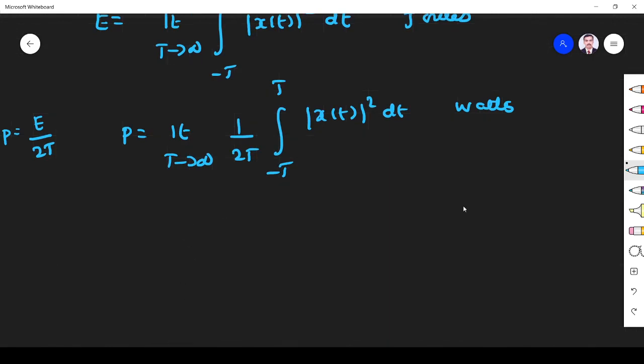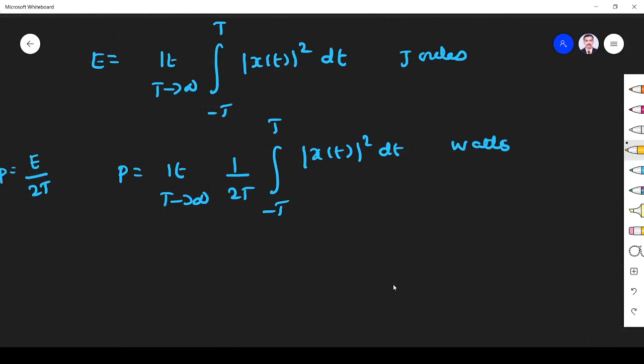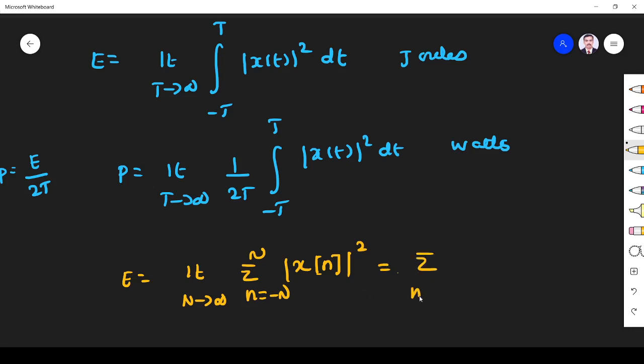Similarly, we can write this for a discrete time signal. For a discrete time signal, E is given by, wherever we find t in continuous time, we use n in discrete time. So limit N tends to infinity, and the integral will become a summation in discrete time. So n goes from minus N to plus N of mod x of n whole squared. Otherwise, you can write this as summation with n from minus infinity to plus infinity of mod x of n whole squared, in joules.